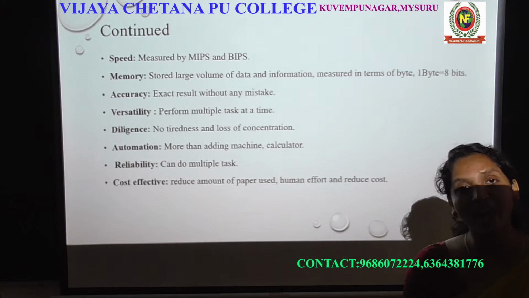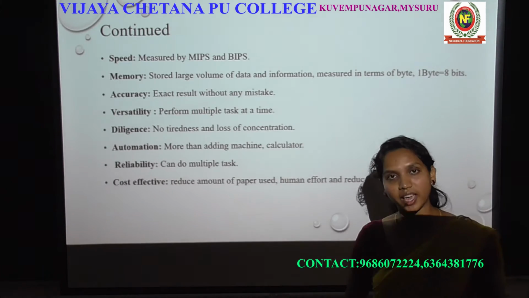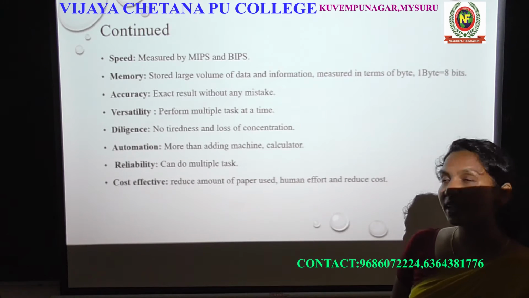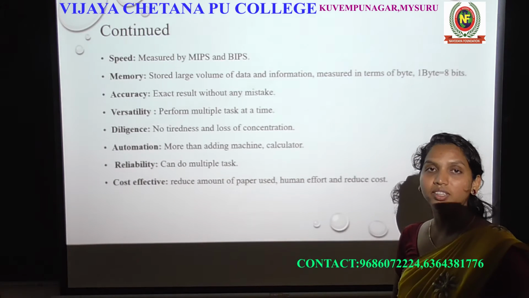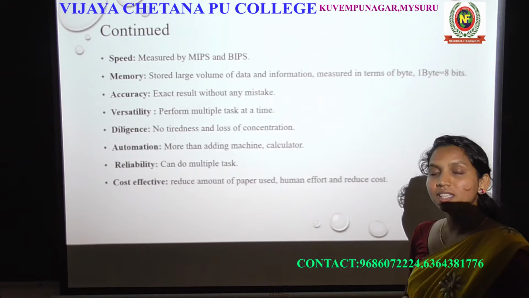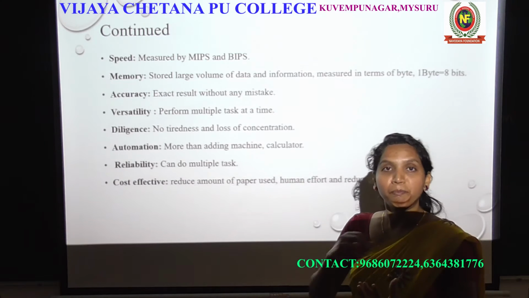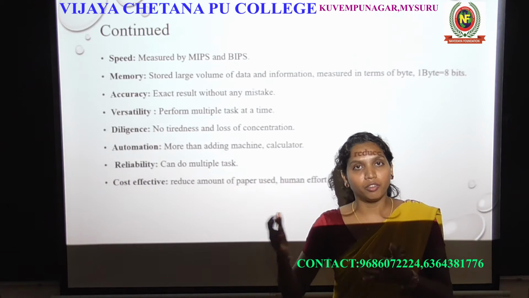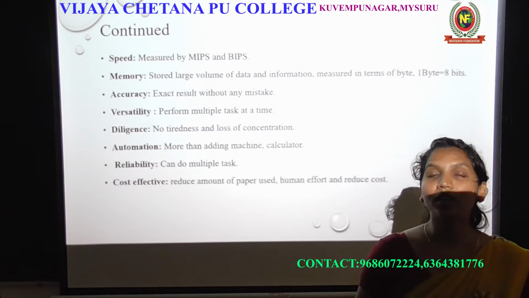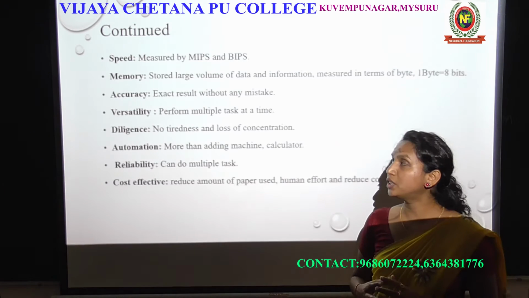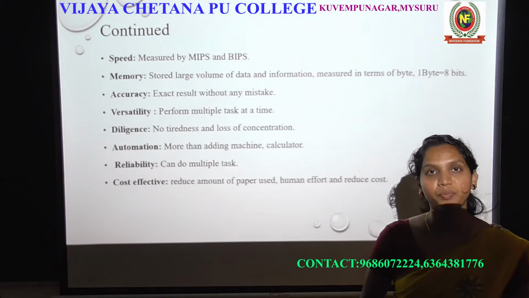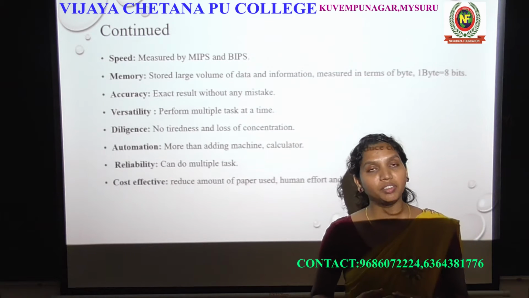In the last class we discussed everything about these characteristics of the computer, right? And in today's class we just recall what we did in the last class. So, speed. Speed shows the computer's working performance, which means it shows how fast the computer will work.